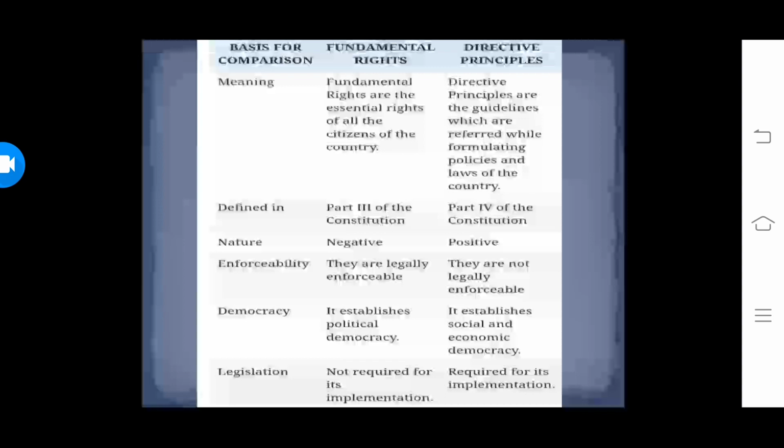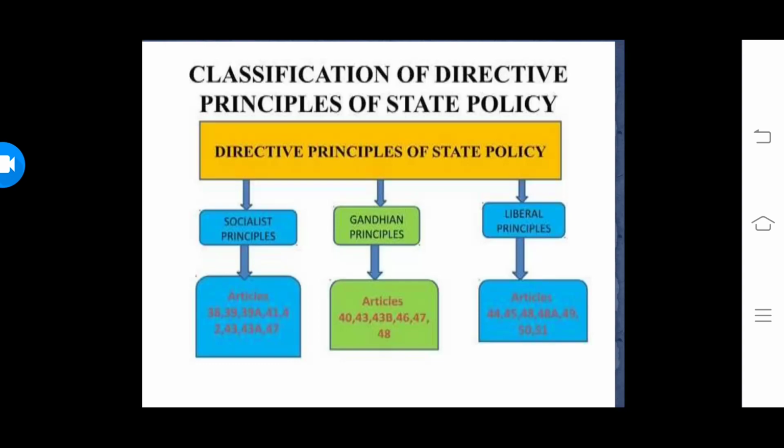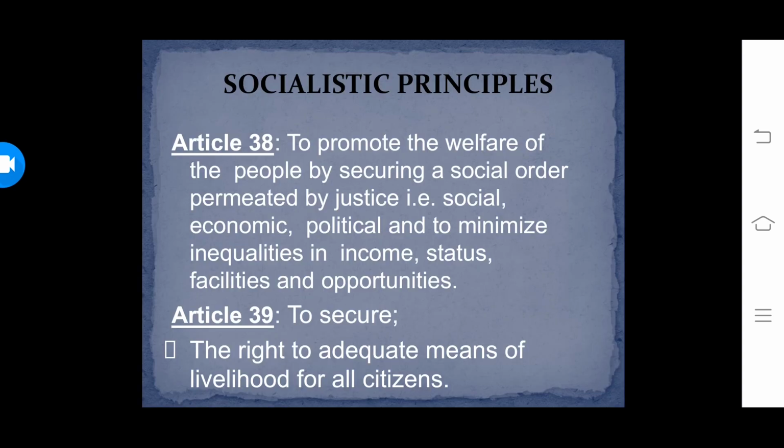So these are the differences between the fundamental rights and the directive principles. Now I will come to the classification of directive principles. See, they have been classified into these categories. They are the socialist principles, Gandhian principles, and the liberal principles. Socialistic directive principles are also known as socio-economic directive principles, which are mentioned in Article 38, 39, 41, 42 and 43. So first I will explain you the first category of the directive principle, that is socialistic or the socio-economic